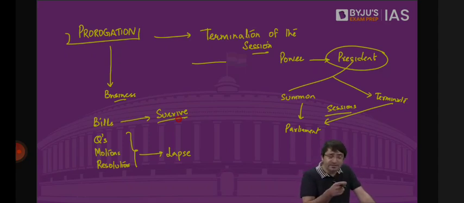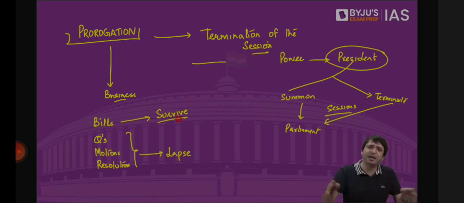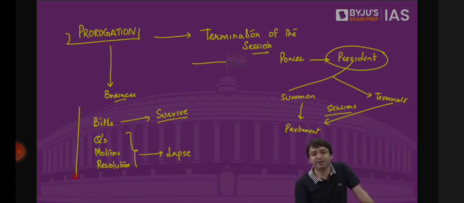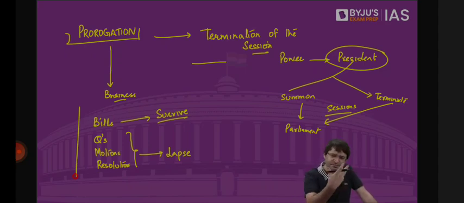That means if you introduced a bill today in the budget session of the parliament, even if it could not be passed, we will take it up in the next session of the parliament, or the next to next session. Bills, once they are introduced, they will survive. But everything else lapses when the session is prorogued, when the parliamentary session is terminated. First is adjournment, nothing happens, the business survives. Then it is prorogation, which is termination of the session. Everything else lapses except the bills.